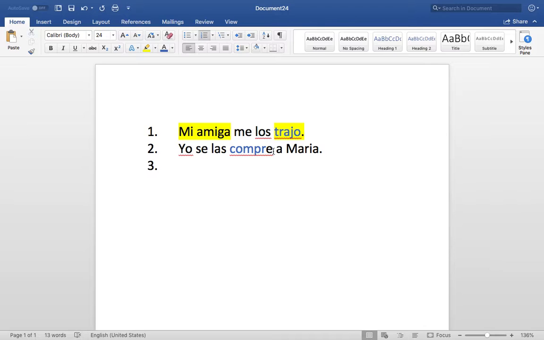Okay? Indirect becomes se. So yo se las compré a María. I bought them for María. Okay? All right. Then this is only one verb, and that's why everything goes in the front.